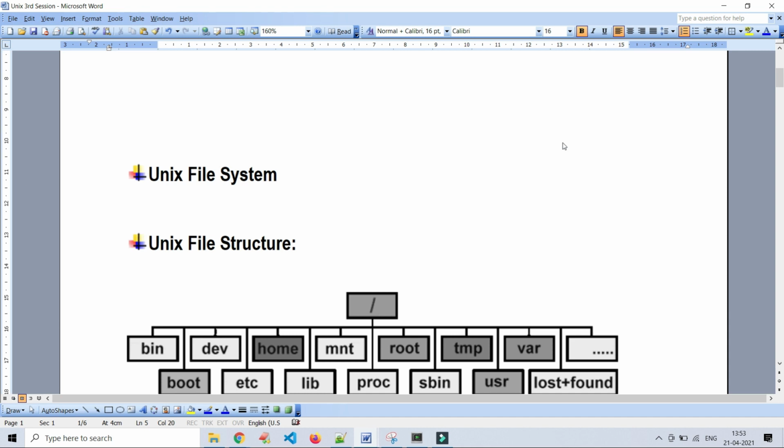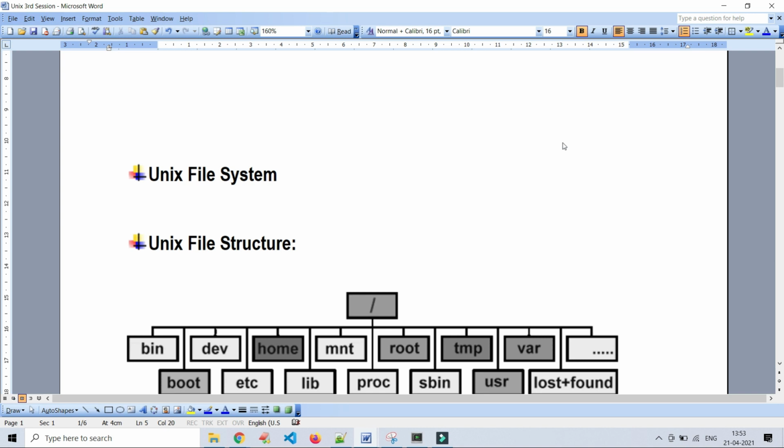Whatever data is stored in the files, that may be text data or binary data, some image like that, related to some users, related to some system, temporary files like that. All the data in Unix is organized in a proper way in the form of files, directories and subdirectories.